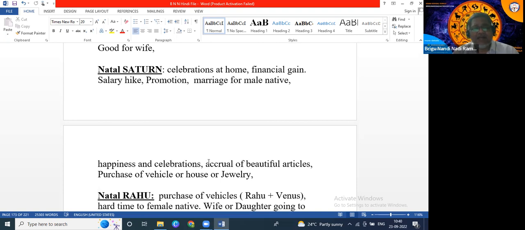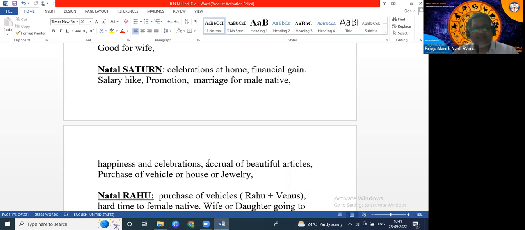But whenever transit Venus touches natal Saturn with its aspects, or transits over Saturn, then definitely during that month, within those 2.5 years, one time he may purchase a vehicle, one time he may purchase jewelry, or one time he will purchase clothes, one time he will purchase valuable things, one time the native may get married, one time the native's sister may get married, one time the daughter of the native will get a job or something like this.